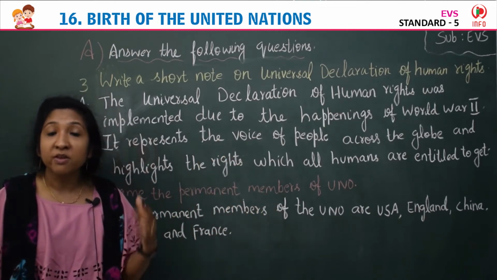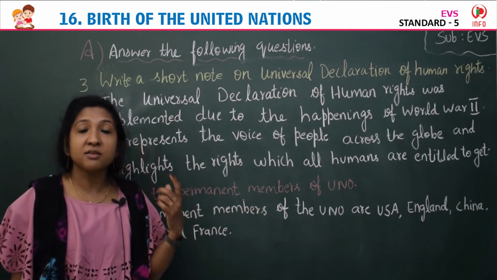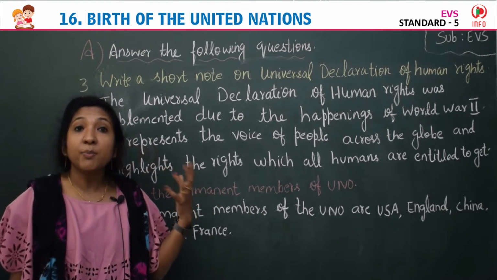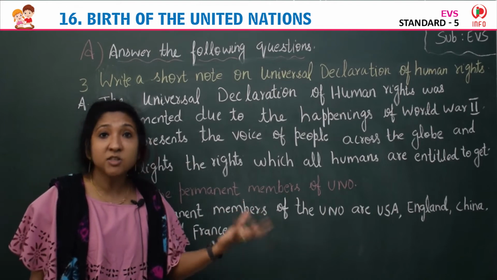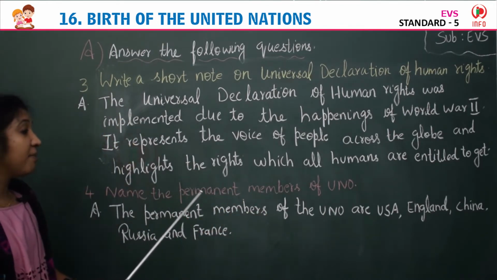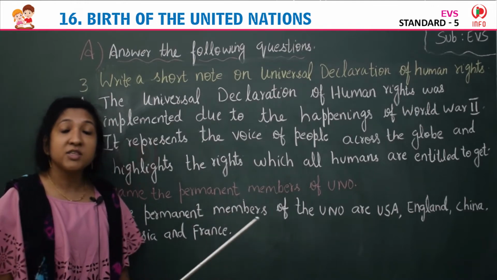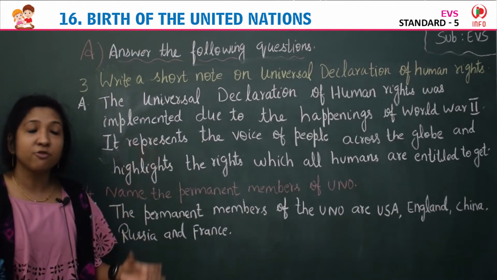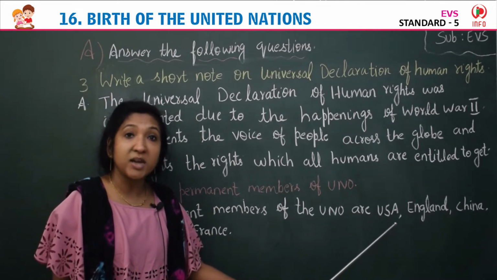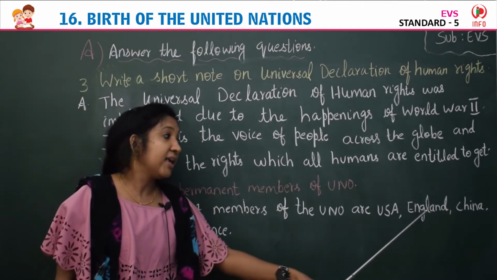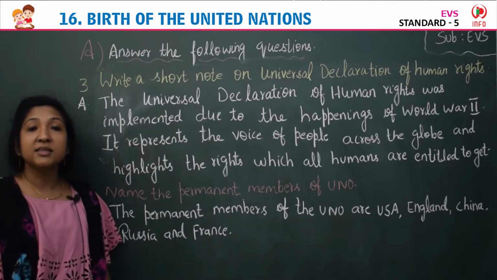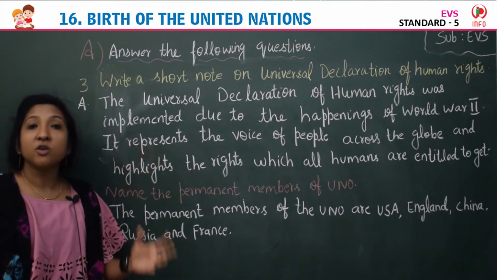And UNO, we already learned, one of its main objectives is to develop human freedom and human rights. Next, fourth question, name the permanent members of UNO. Which are the permanent member nations of UNO? The permanent members of the UNO are USA, United States of America, England, China, Russia and France. These are the permanent members of UNO.